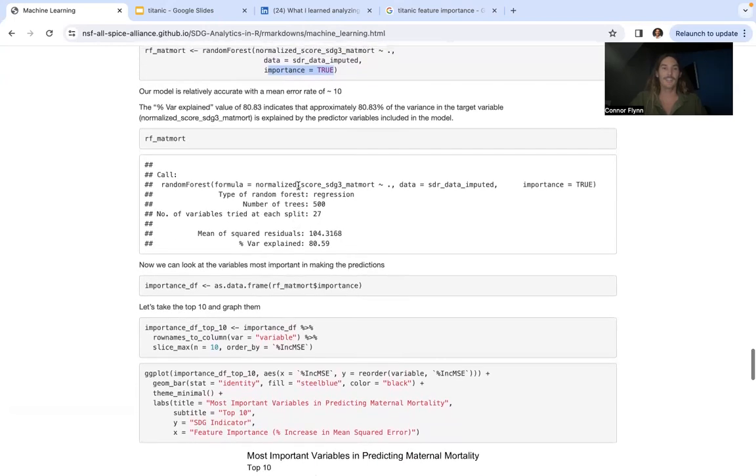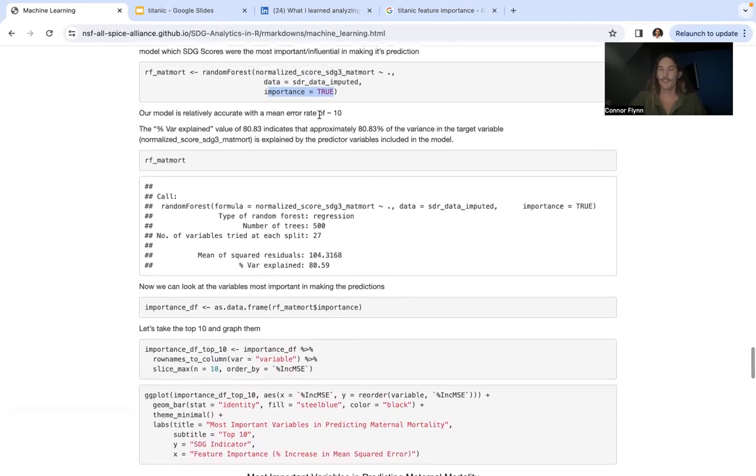So our model is relatively accurate. We see here a mean error rate of around 10%. So between 0 and 100 were the possibilities for that normalized score, and our model had about a 10% error rate, so not the best, but not doing poorly by any means.